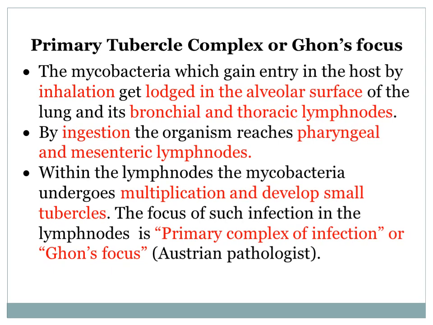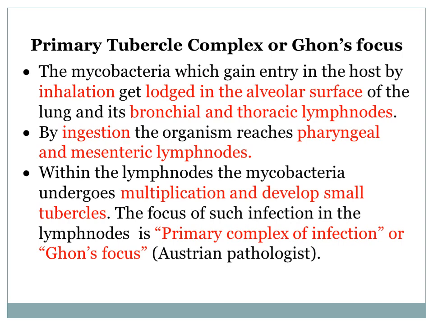We will understand here part of pathogenesis. The process is the primary tubercle complex, or Ghon's focus. How does it form first, the primary tubercle complex, a focus of infection in the body?